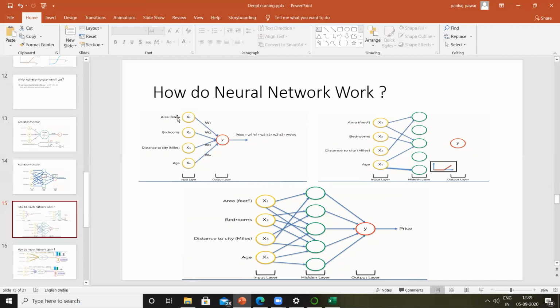So what is going to happen is, let's say there is a property in Kharghar which is 1300 square feet, and the number of bedrooms here is, let's say, 2. The distance from proper Mumbai city is approximately 30 kilometers. I'm just making this number up. And that property is, say, 4 years old. Similarly, there is another property in Kharghar which is, let's say, again 1400 square feet.